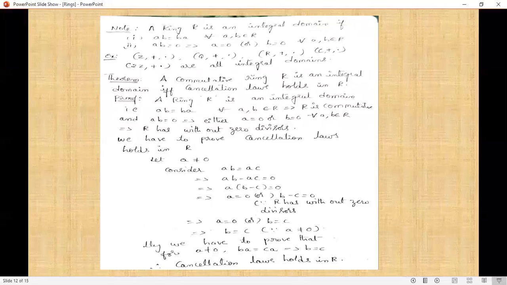Now consider a not equal to 0 and ab equals ac, which implies ab minus ac equals 0. By the distributive law, taking a common, a times (b minus c) equals 0.